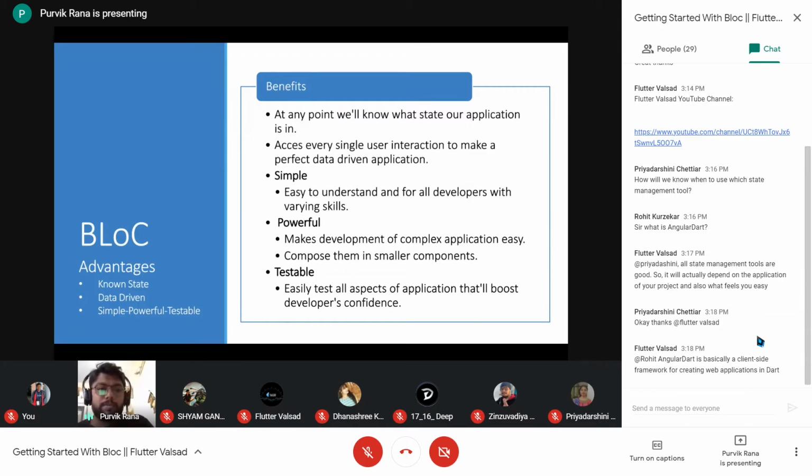BLoC has achieved that also, and it composes them into very small components. If we want to apply a BLoC only on a single portion of our screen, then that is also possible. BLoC is accessible to each part of our UI, and incorporating it into any single portion of our screen is possible. And the last thing is that it is testable, so we can easily apply different test cases on the BLoC also. So these are the different benefits of the BLoC.